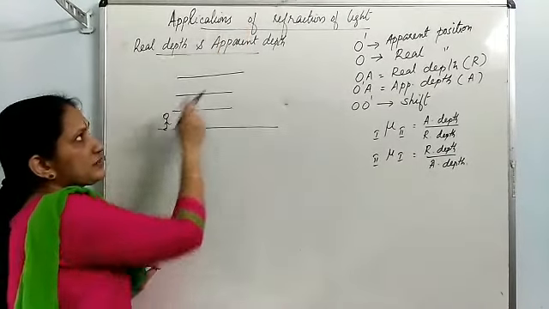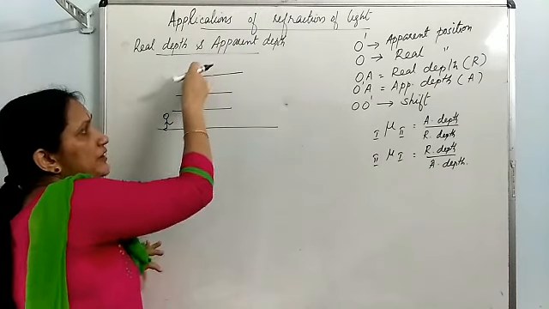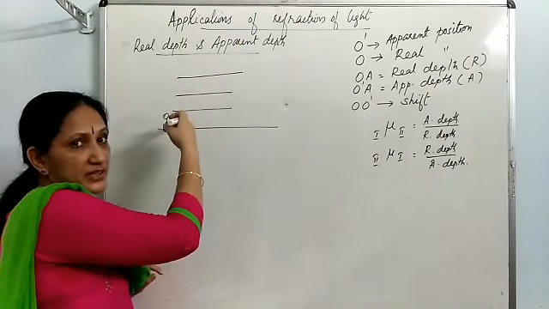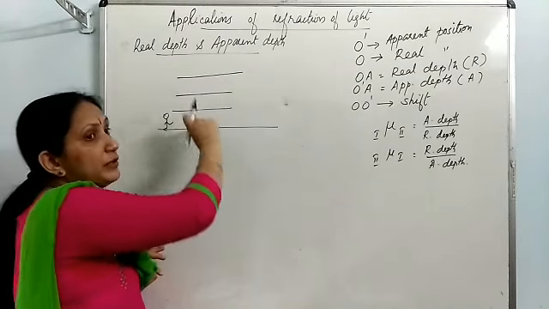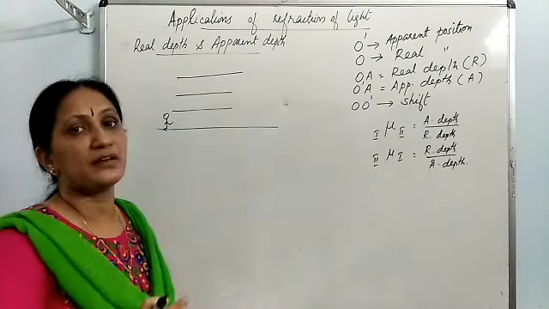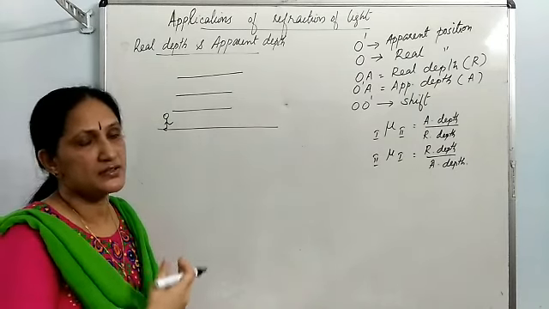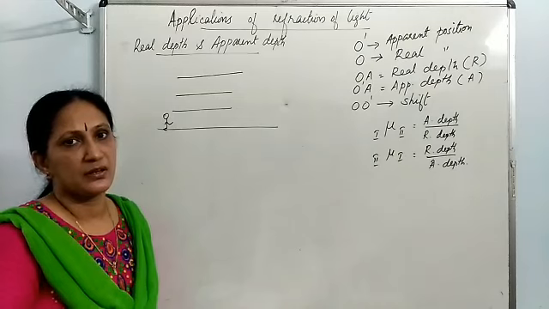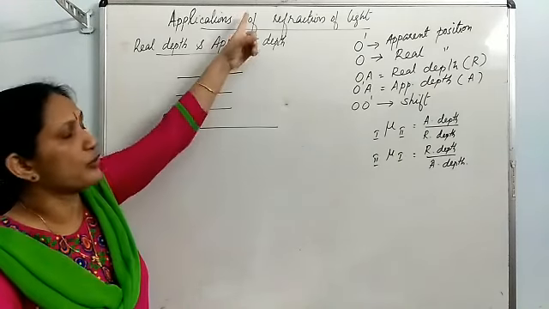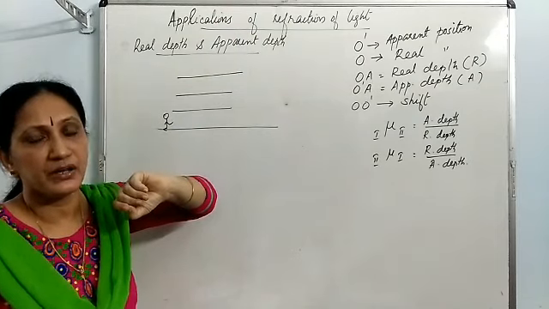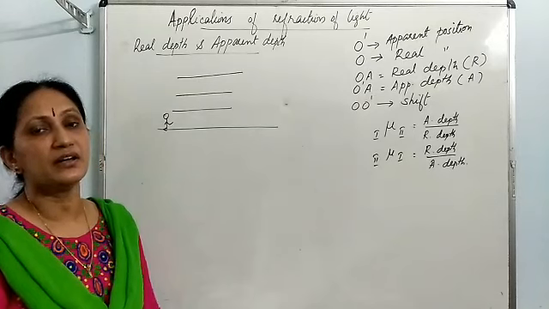Observer is in denser medium. The light rays coming from the aeroplane pass through different air layers, then refraction happens. So the boy is unable to see the aeroplane in its real position. He sees it in its apparent position. And here, since the observer is in denser medium and object is in rarer medium, the apparent depth or height will be greater than the real depth.